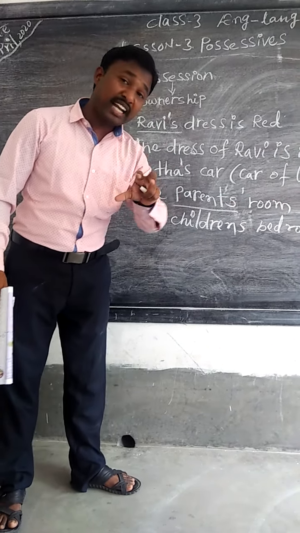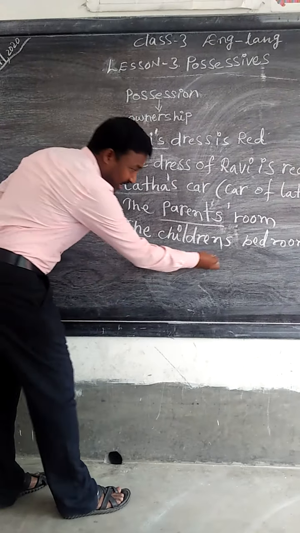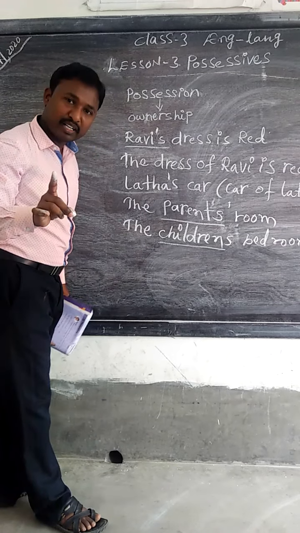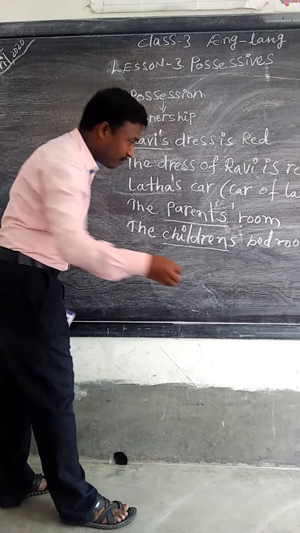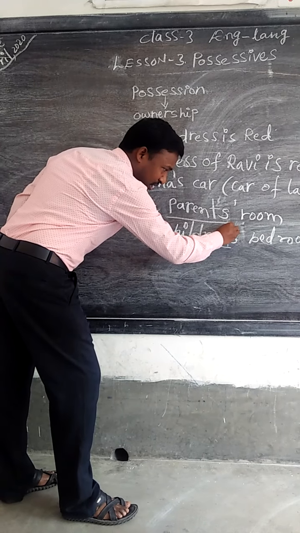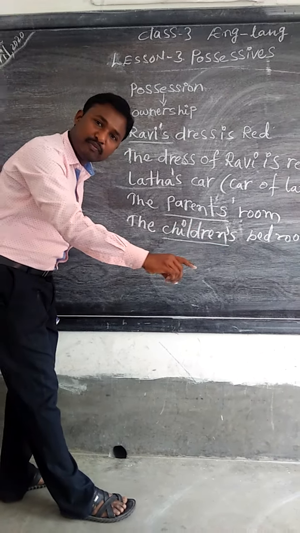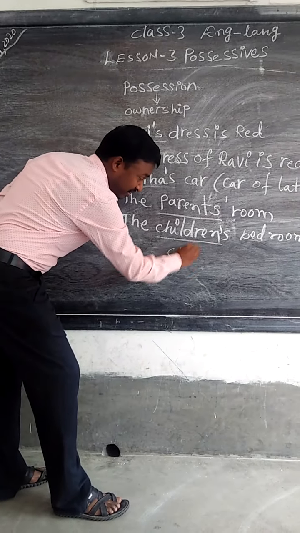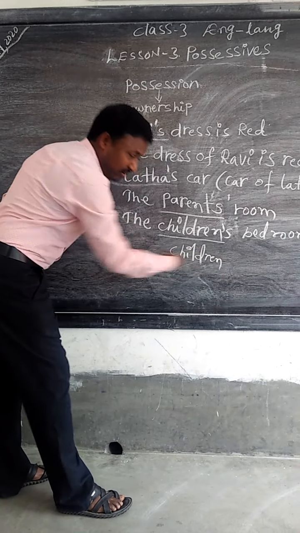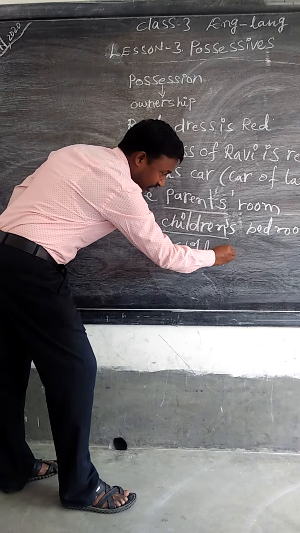Normally we say children's bedroom. Here children is actually a plural form. Child is singular. When you write children, it is already plural, so now we add apostrophe s.